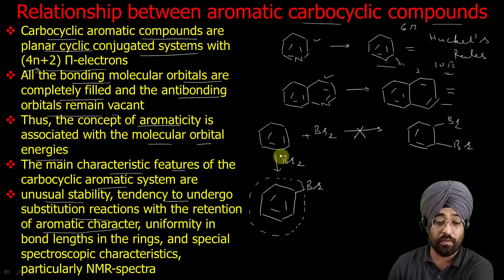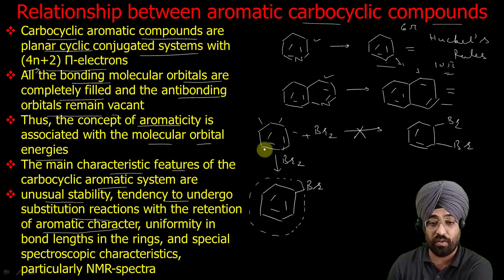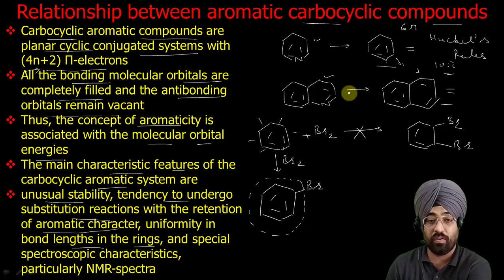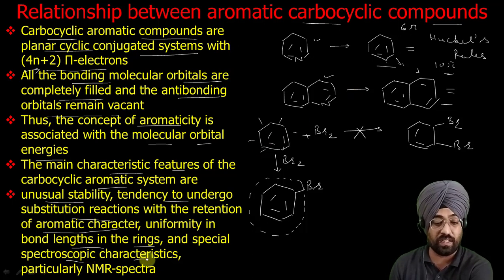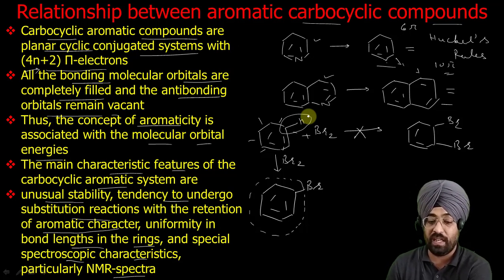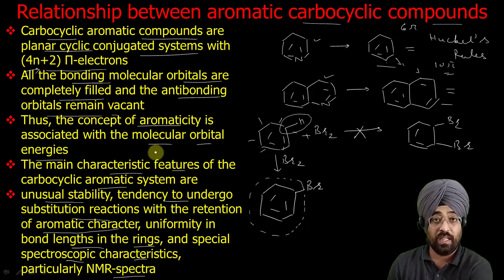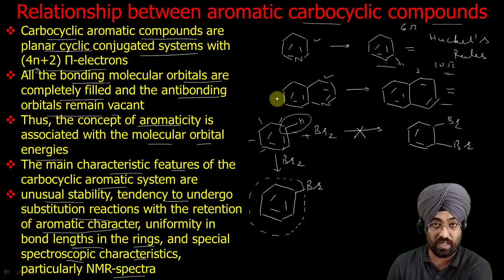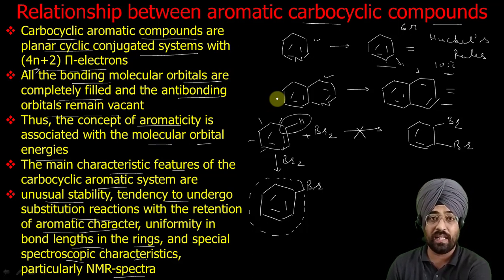Another very important characteristic feature is that all the bond lengths of benzene are the same. So, uniformity in bond lengths in the ring. Generally aromaticity tends to make all the bonds equal because of resonance. There are also some spectroscopic characteristics like NMR values. The NMR shift of the protons in an aromatic ring is quite downfield, around 7 to 7.5 ppm. That is because of their aromatic character. So aromaticity imparts certain characteristics to a compound. Typically, they are quite stable, they undergo substitution reactions, and all the bond lengths tend to be the same.